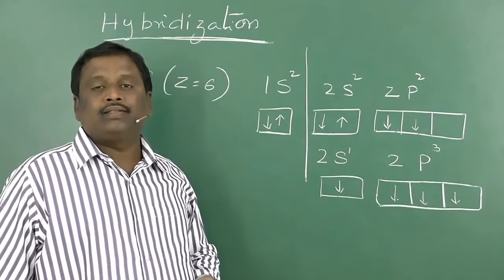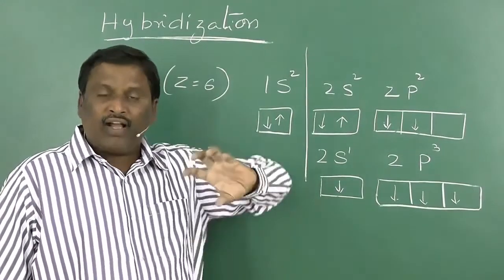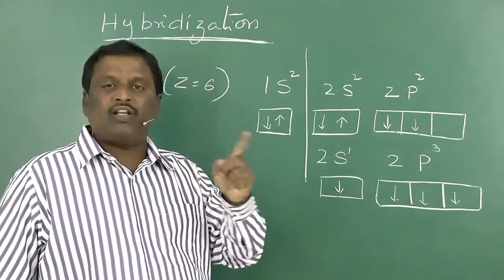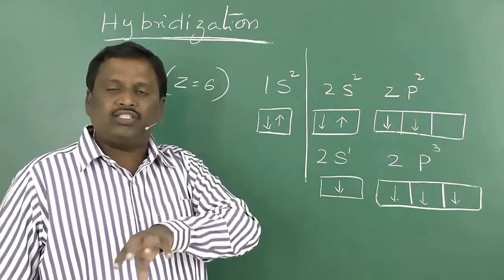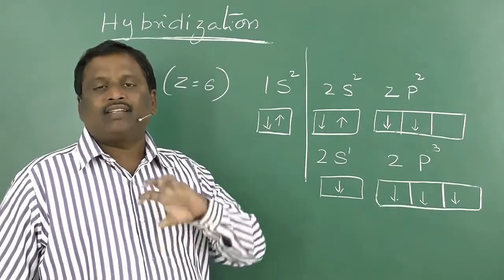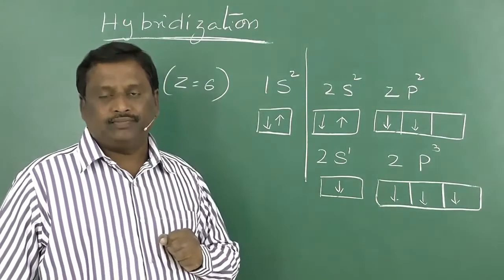That means the number of hybrid orbitals forming is equal to the number of orbitals which take part in it. That is known as hybridization.